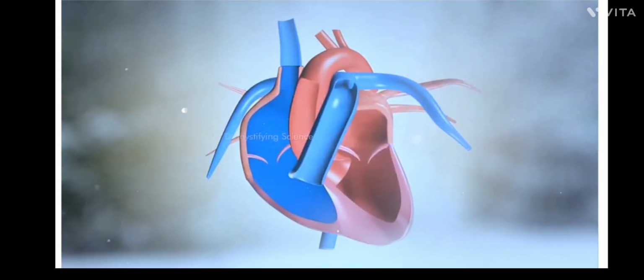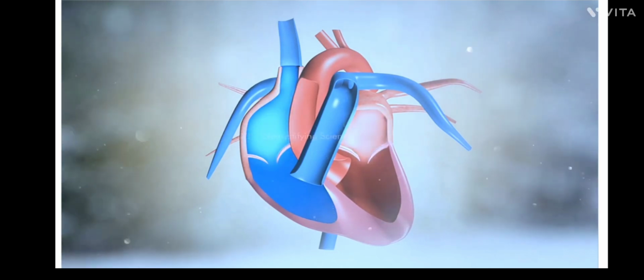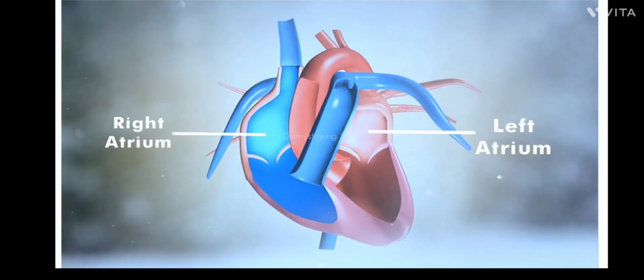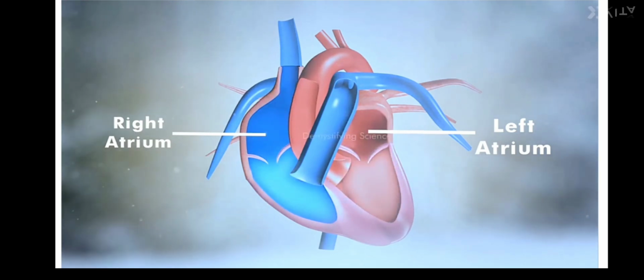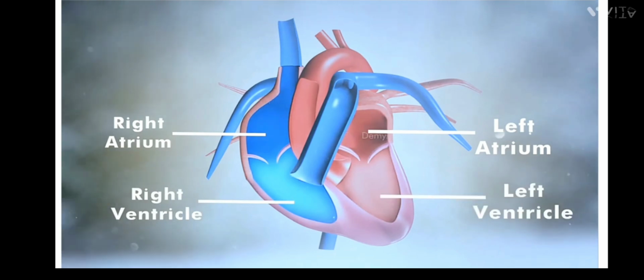Now the heart has 4 chambers. 2 chambers are located in the upper portion of the heart, and they are called atria, which consist of the right atrium and left atrium. The lower part consists of ventricles. They are the right ventricle and left ventricle.